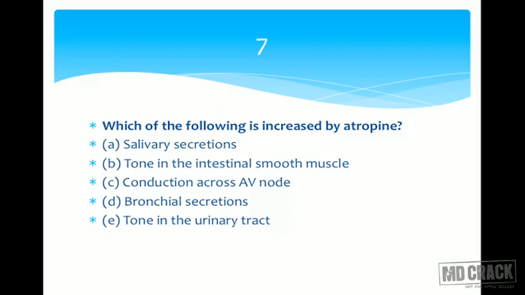So the answer for this question is conduction across AV node is increased by atropine. Atropine is extremely useful in pre-anesthetic medication. It's also useful when there is digitalis toxicity, and the earliest sign of digitalis toxicity is bradycardia, sinus bradycardia. So if the heart rate starts going down, you give atropine. Another use is digitalis-induced AV block. Drug of choice is atropine. So now it will be confirmed. Atropine increases the AV conduction. That's why it's useful in management of AV block.